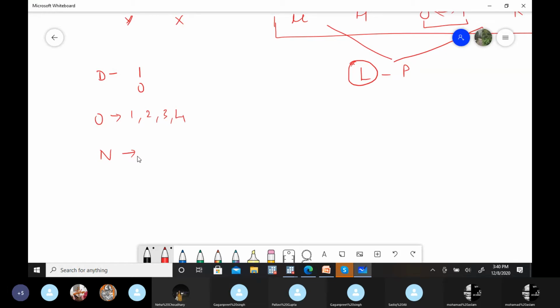Nominal outcomes, for example, social group like ST, SC, OBC, others. Now, it's not a ranking, right? It means these are just categories. This is a nominal outcome.